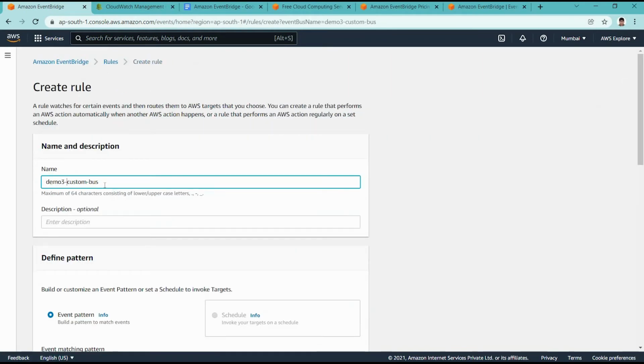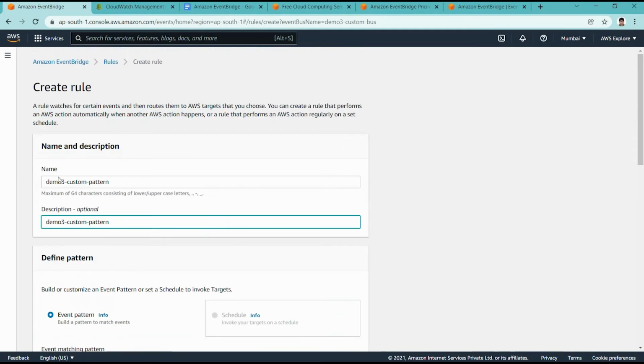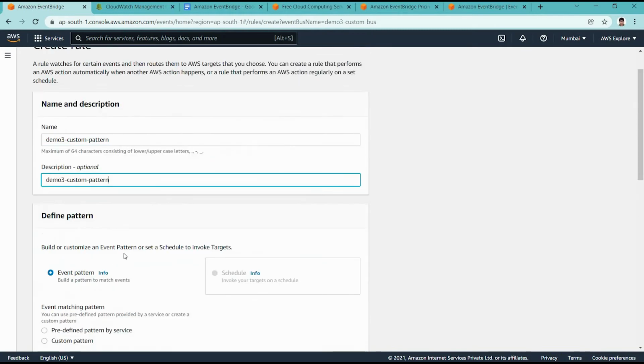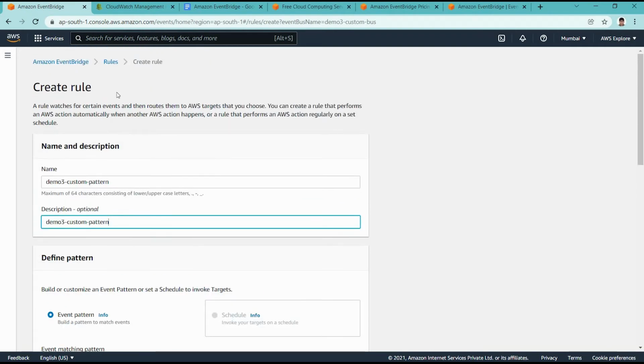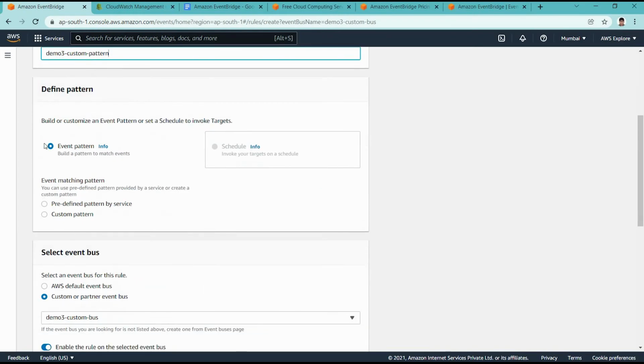Here we can say demo 3 custom pattern, and instead of scheduling we are using an event pattern, okay. You can see that whenever we add any rule inside the custom bus, the scheduler option is not available. This feature is only available for the default bus, it is not available for custom or partner buses, okay.